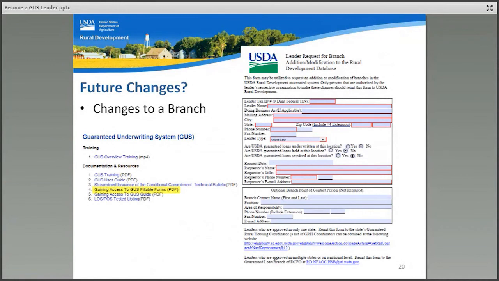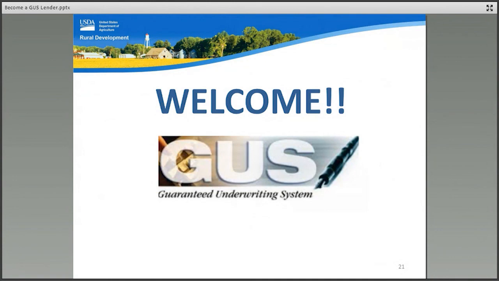The Gaining Access to GUS fillable forms includes a lender request for branch addition/modification to the Rural Development Database. If there are changes to a branch address or a point of contact, this form may be completed and emailed to USDA. Welcome to GUS!